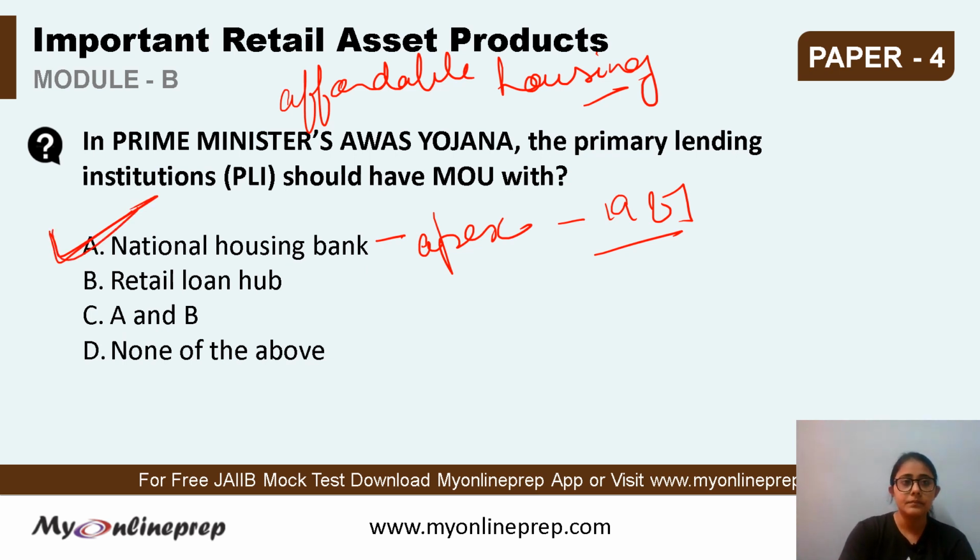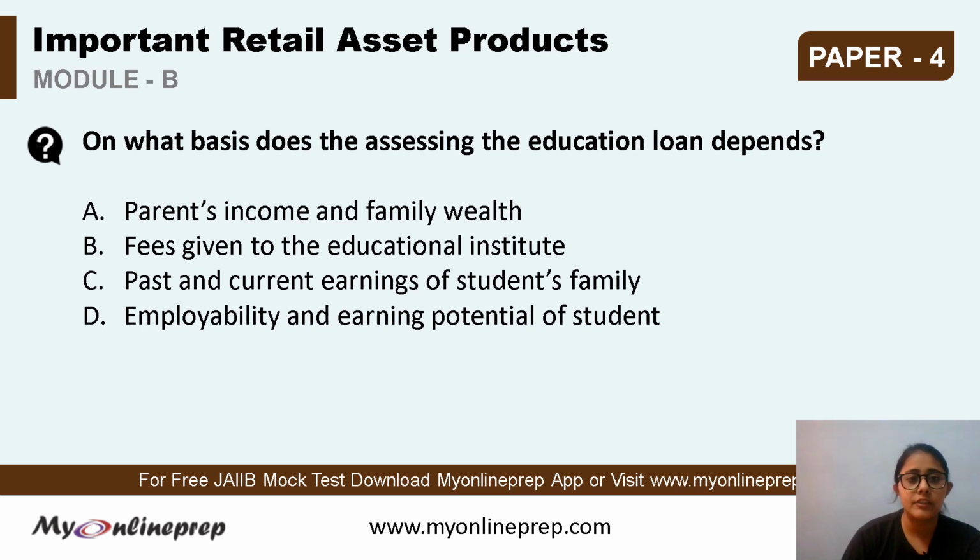Next. The next question is, on what basis does the assessing of the education loan depend? Options are A. Parents' income and family wealth. B. Fees given to the educational institute. C. Past and current earnings of the student's family. And D. Employability and earning potential of the student.